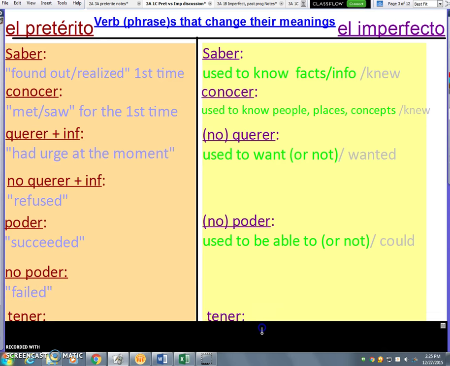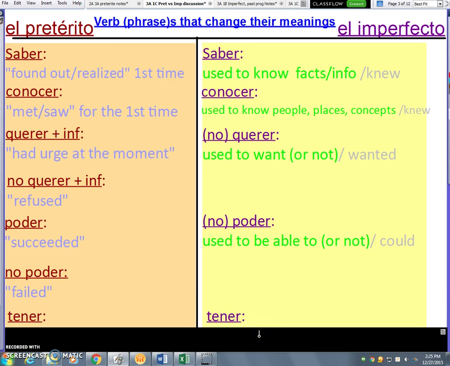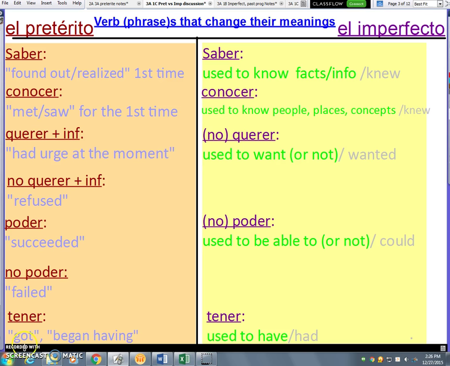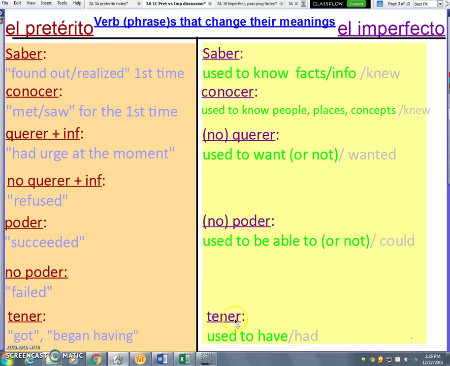What else do we have that changes? Tener is another verb that changes its meaning depending on the tense that it is in. If you use it in the imperfect, that's ongoing, and that just means that you had something or used to have something. But if you want to turn it into that in-the-moment thing for the preterite, it means that you got something at that moment. You began having it. And in the imperfect, used to have or had something. So these are a couple of verbs that change their meanings depending on which tense you use them in.